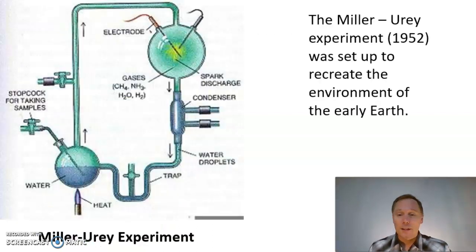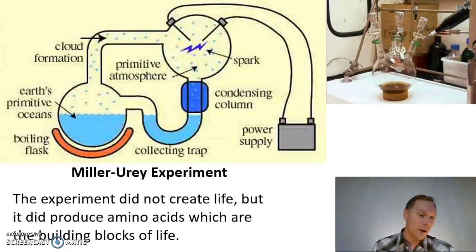In fact, in the 1950s, scientists Miller and Urey tried to figure it out by using an experiment, and they wanted to know, could life be formed just by the stuff that was there on early Earth? Well, they ran their experiment. They didn't create life, but they did create amino acids, this little brown goop here. And that's not life, but it's the building blocks of life. So we'll come back to that question in the future.